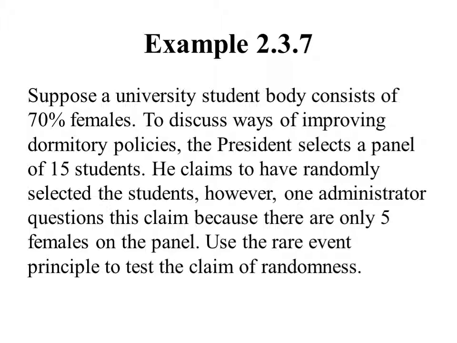Okay? So let's look at what's going on here. We got 70% female. So that means that if we were to select 15 students at random, then about 70% of them should be female. Well, that's about 10 students that should be female. But we didn't get 10 students. We got a lot fewer. And so that's an indication that maybe these students weren't randomly selected. And so there seems to be some validity to questioning the claim, but we want to test it a little more formally.